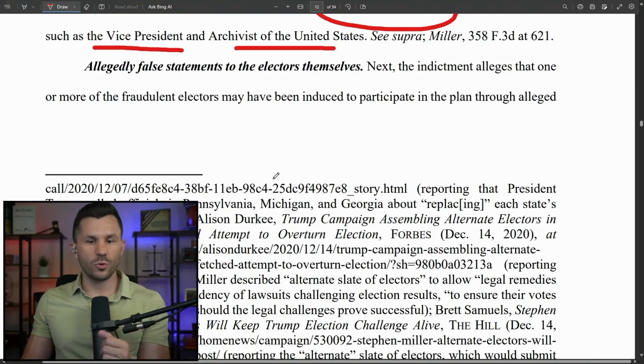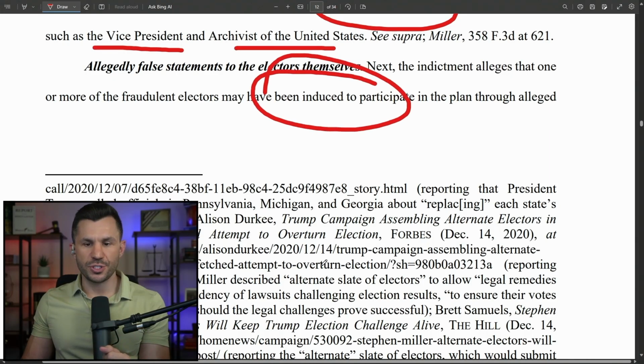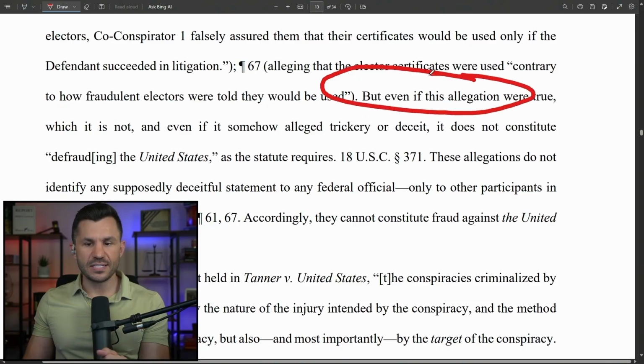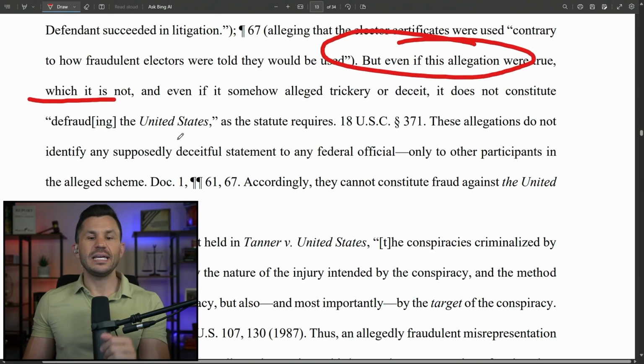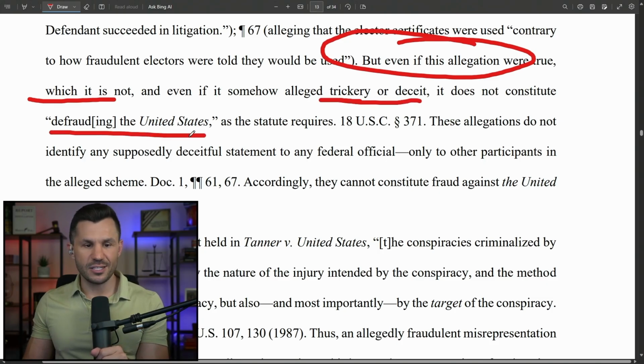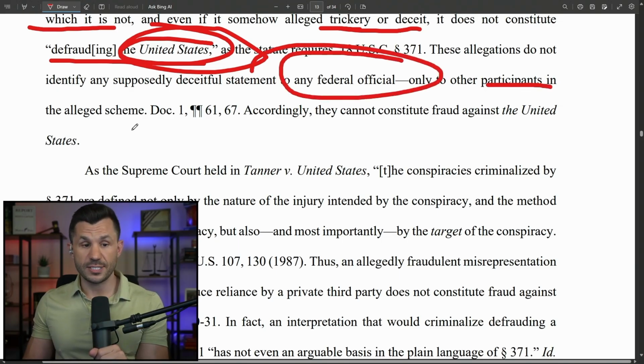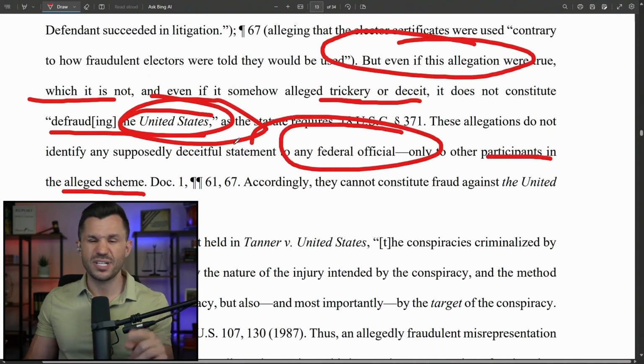Now, they say that one or more of these electors was induced to participate in the plan through false promises made. But even if this allegation were true, which it is not, they're saying Trump didn't promise anybody anything. Even if it somehow did allege trickery or deceit, it still is not defrauding the United States as the statute requires. These allegations do not identify any supposed misstatement to any federal official, only to other participants in the alleged scheme. That's an interesting nuance point.